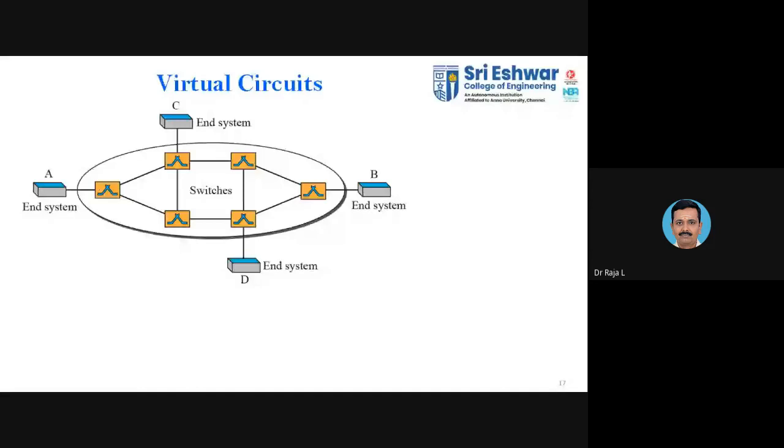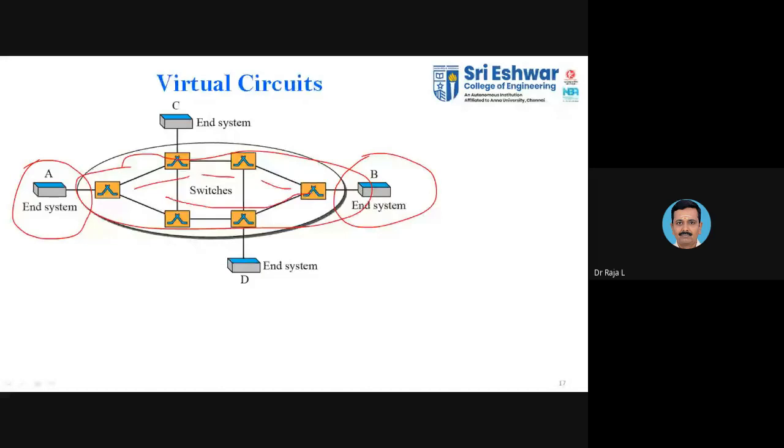Okay, you can see here, you have a circuit with an end user A and a destination user B. We have the switches available. As you know, in the virtual circuit switching concept, you have a dedicated path. So these are the dedicated paths available. You may choose one among them for transferring your data, but whatever data you transfer will be converted into smaller packets. So that is the concept of this virtual circuit approach.